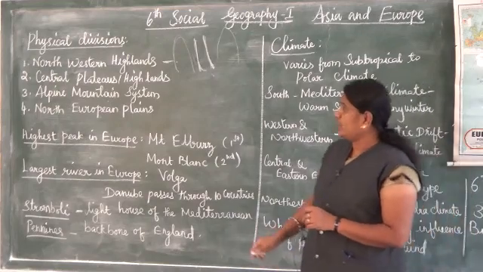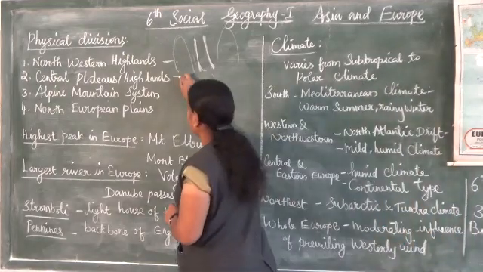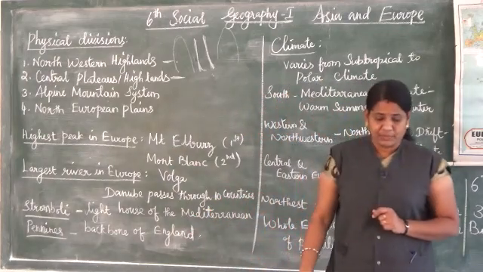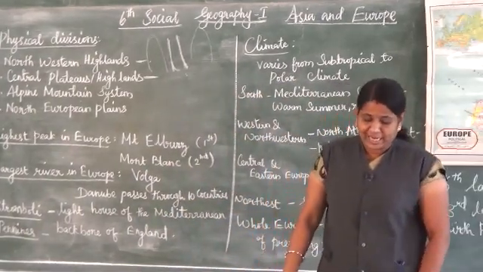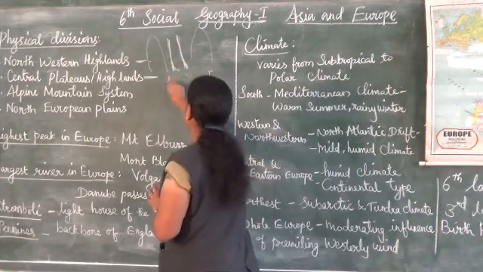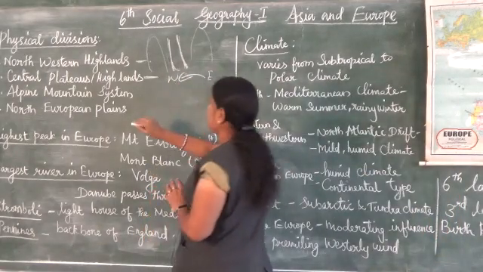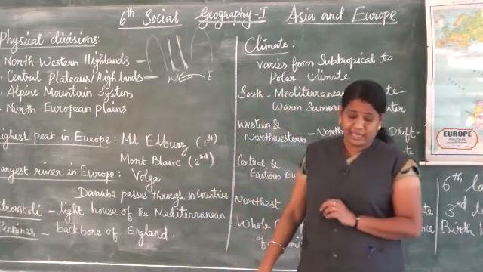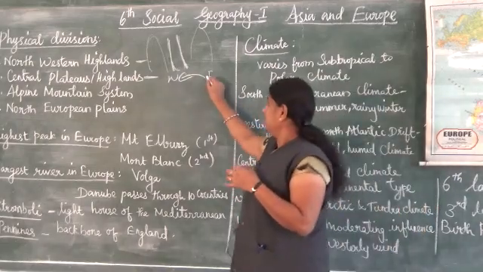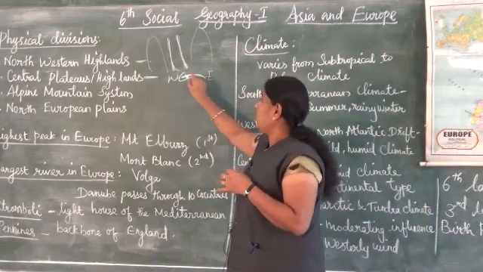Next we are going to see the central plateaus or highlands, the next physical division. The plateaus are found in an east-west direction, crossing central Europe from east to west.